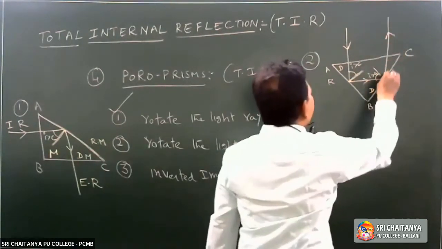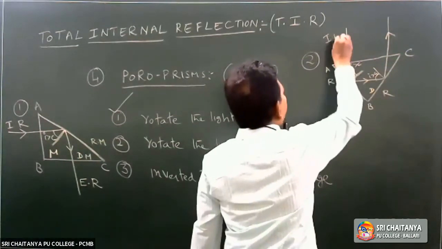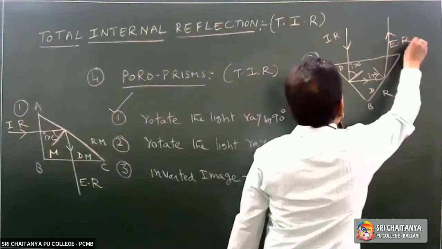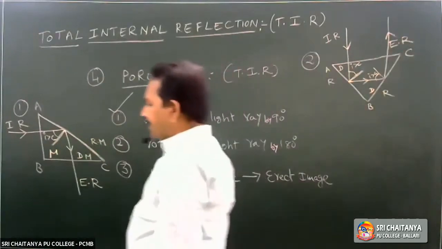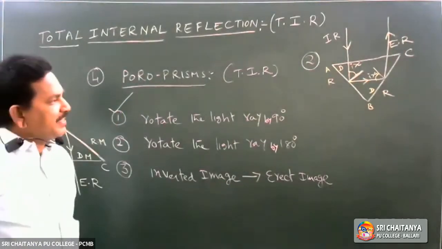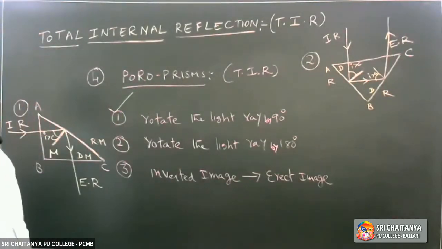This is the incident ray. This is the emergent ray. Now find the angle between the incident ray and emergent ray. They are anti-parallel, which means the incident ray makes an angle of 180 degrees with the emergent ray.